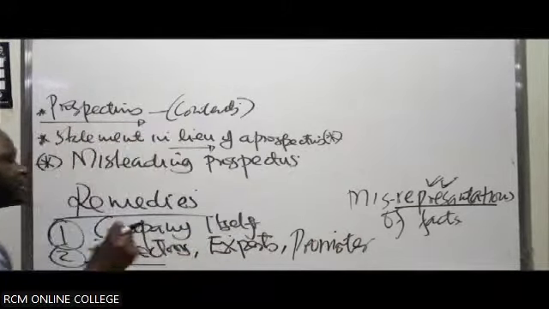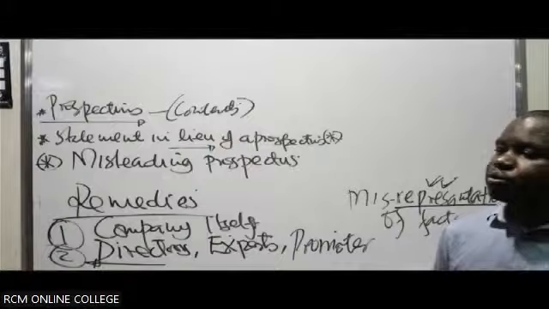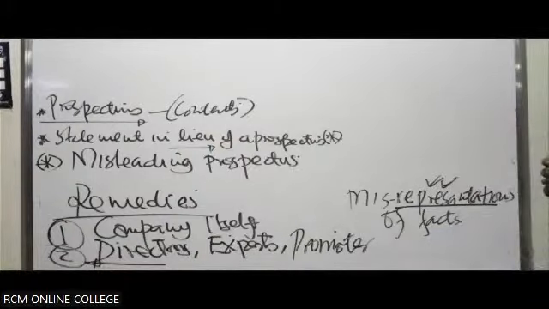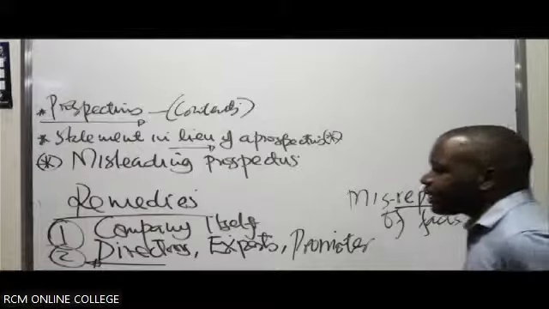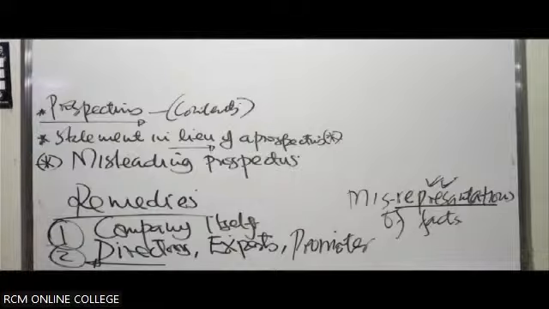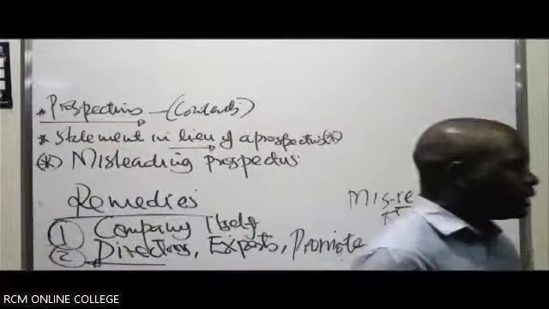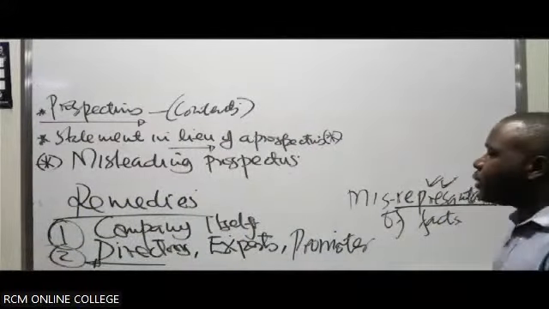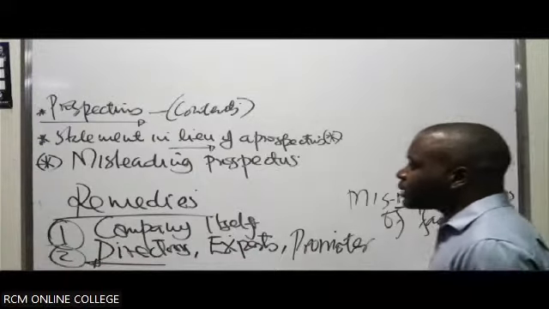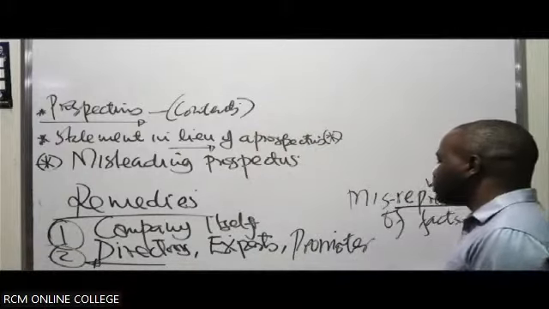Experts are involved, for example, in coming up with some of the reports that are attached to the prospectus. So in the exam, they can ask, who are the parties who can be liable for the contents of a prospectus? 3 marks. So don't start saying this is Greek, I've not seen it anywhere. We just say directors, experts, and promoters. The parties who can be liable for a misleading prospectus: directors, experts, promoters.